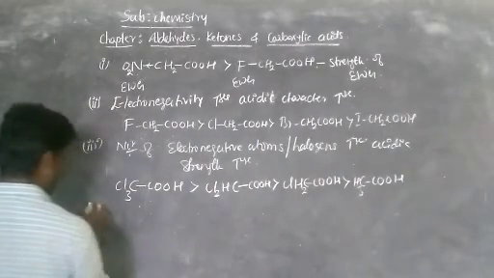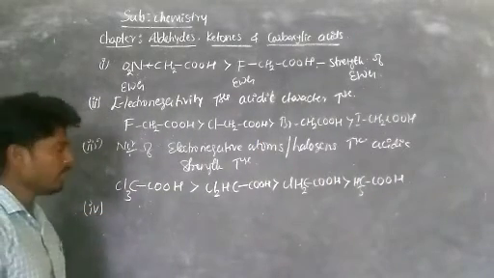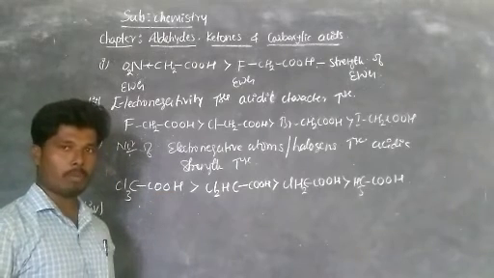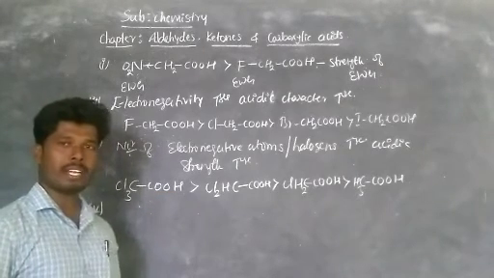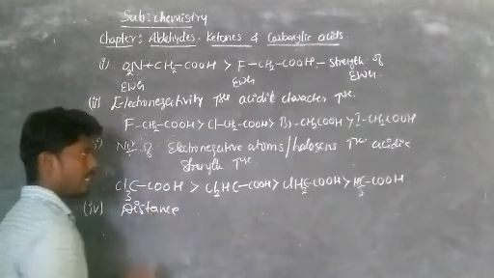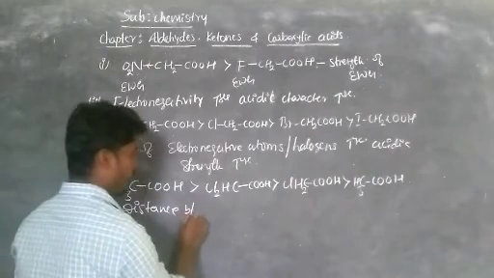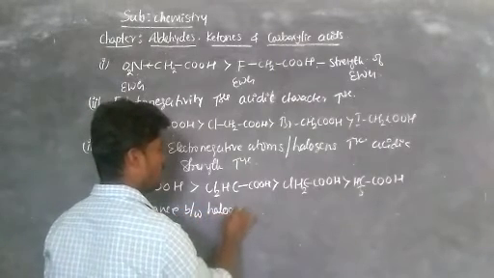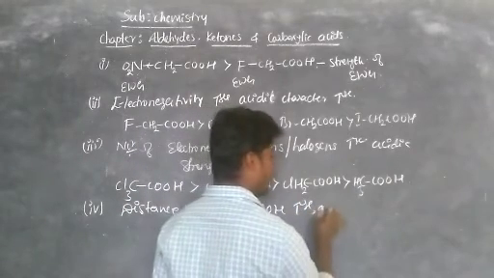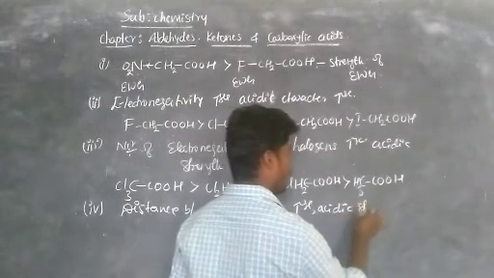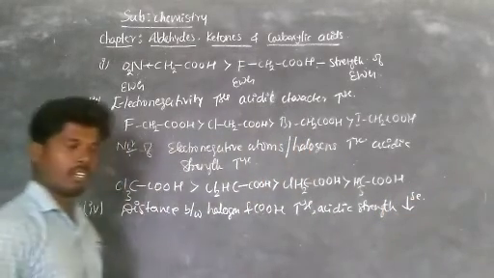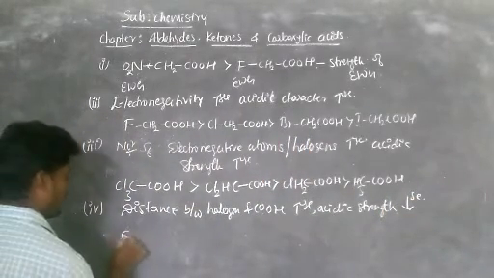Now the fourth one. The distance between the halogen atom and the carboxylic group. As the distance between the halogen atom and the carboxylic group increases, acidic strength decreases. These are some important points. As the distance between the halogen and the COOH group increases, acidic strength decreases.